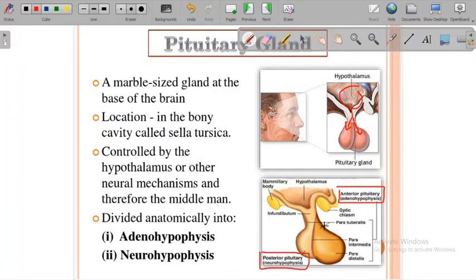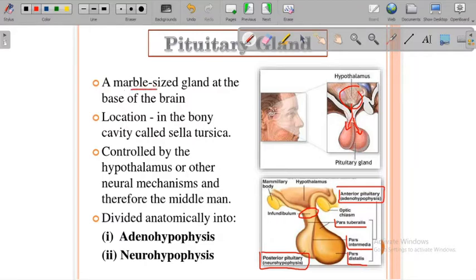Anterior means the earliest part of the pituitary gland, and then the posterior part. The anterior part is also divided into three different parts: pars tuberalis, pars intermedia, and pars distalis, which is attached to the hypothalamus by the segment called the infundibulum, right?